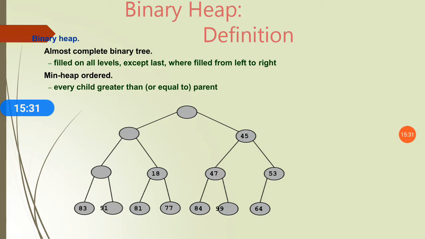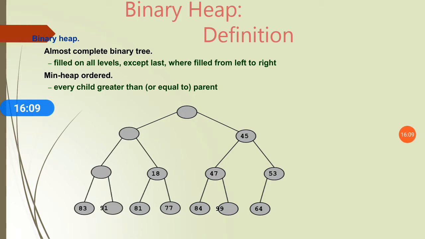A binary heap is a binary tree. Listen carefully. A binary heap is a binary tree with the following properties. It is a complete tree. All levels are completely filled. As we know, in a binary tree, all levels are completely filled from left to right order. But in a binary heap, it is a complete tree. All levels are completely filled except possibly the last level. And the last level has all keys as far left as possible. This is the property of a binary heap from the binary tree.